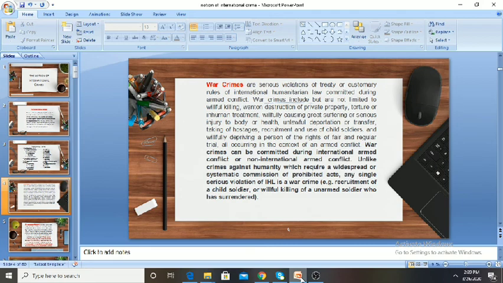They can be committed during international armed conflict or non-international armed conflict, and they are not limited to willful killing, wanton destruction of private property, torture, or inhuman treatment only. Unlike crimes against humanity, which require a widespread or systematic commission of prohibited acts, any serious violation of international humanitarian law is a war crime.